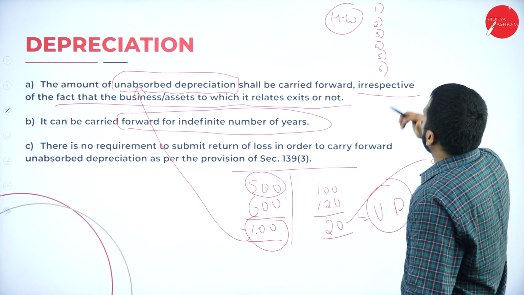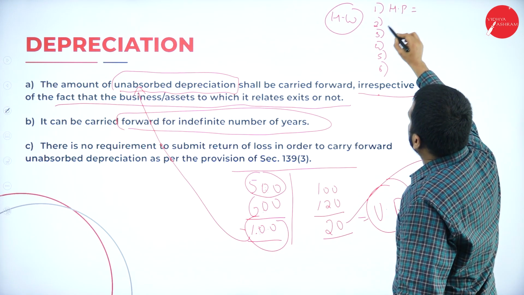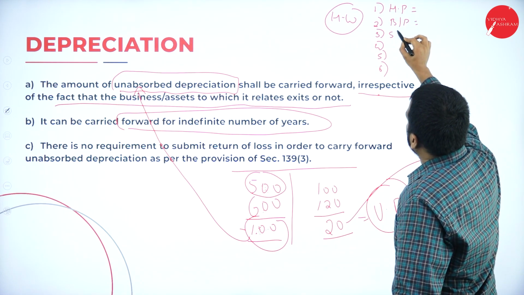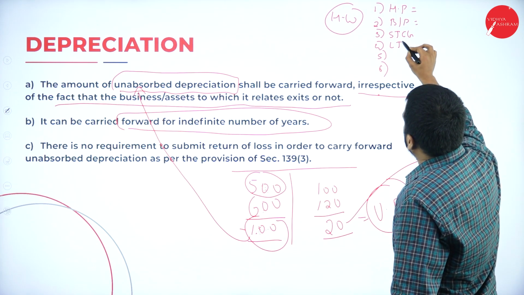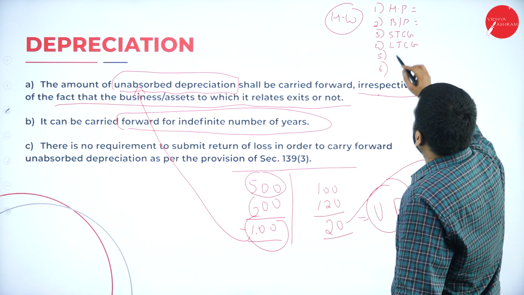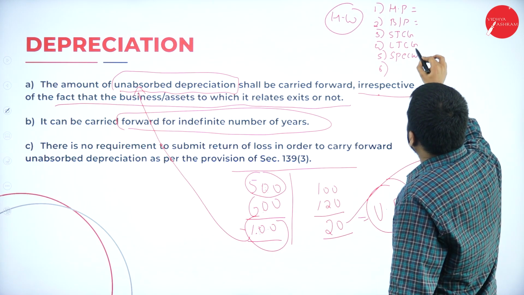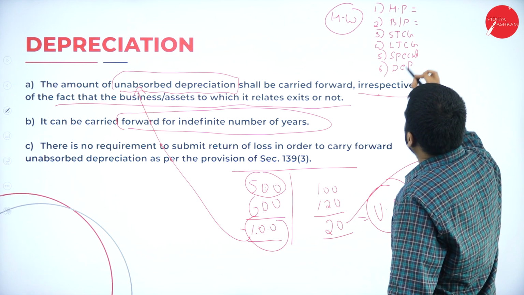Now, first one, house property. Second one, business or profession. Third one, short-term capital gain. Fourth, long-term capital gain. And speculation and depreciation.